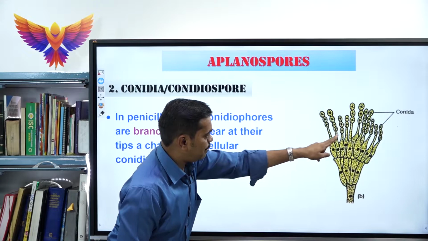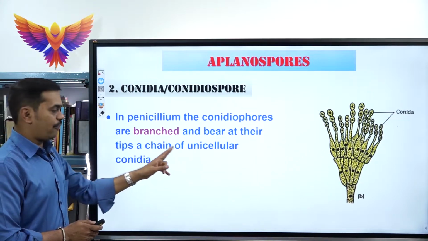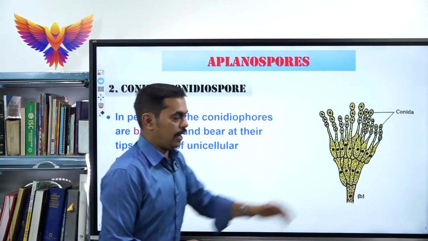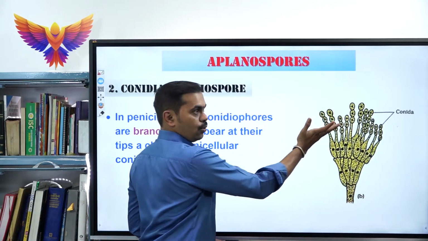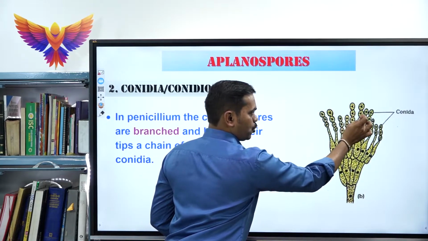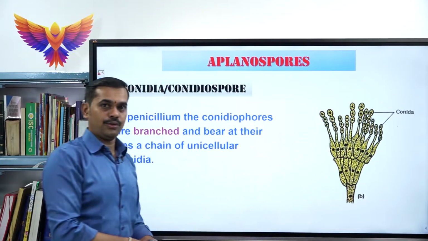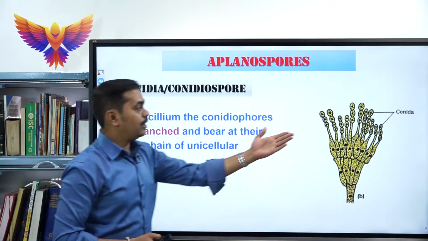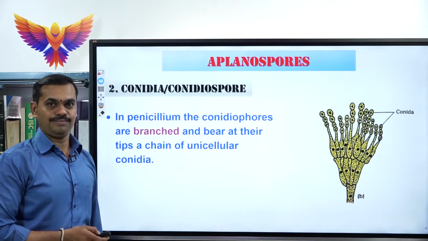At the tip of the branches you could see the chain of unicellular spores, which are called conidia. When this conidia or conidiospore detaches from these branches, each conidia can later develop into a new organism, a new individual, or a new Penicillium notatum.